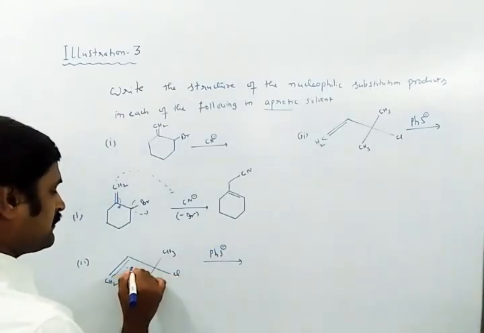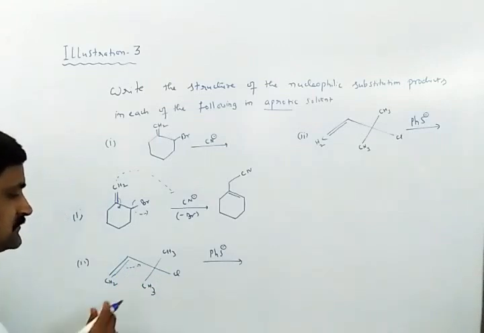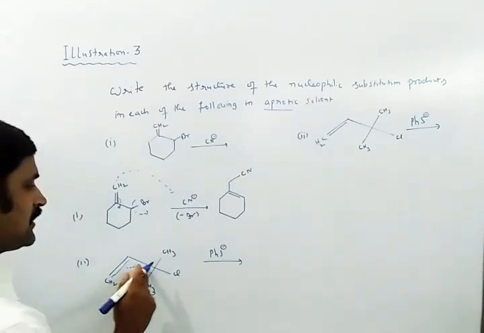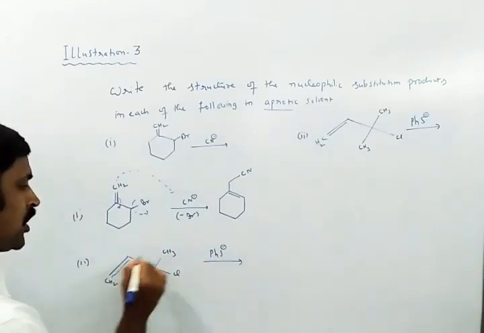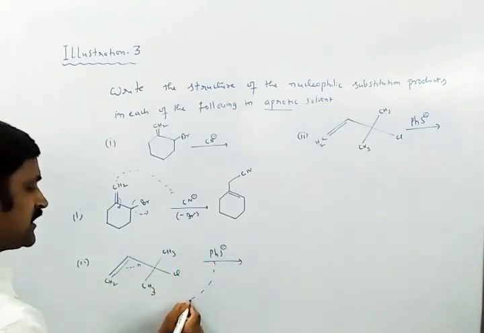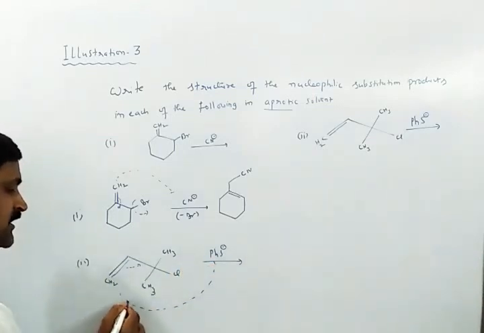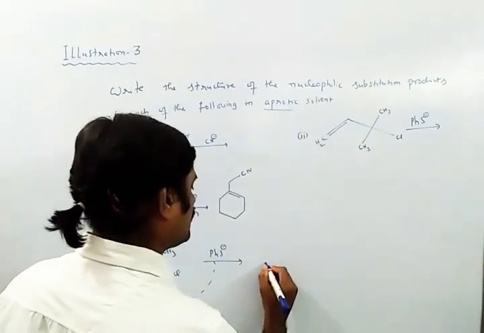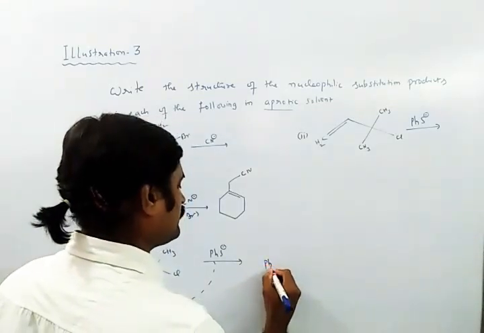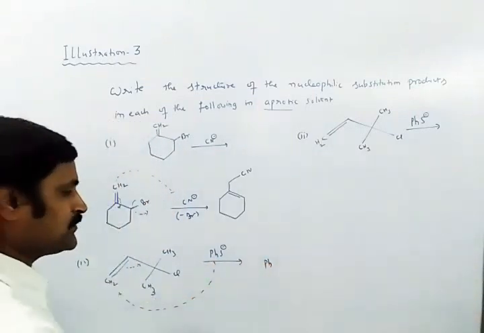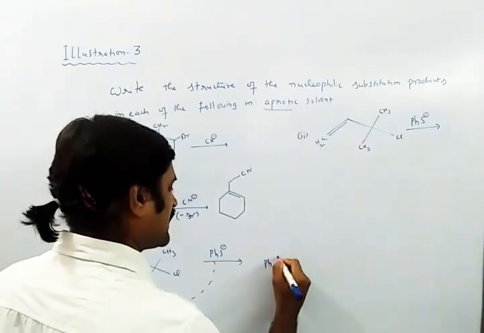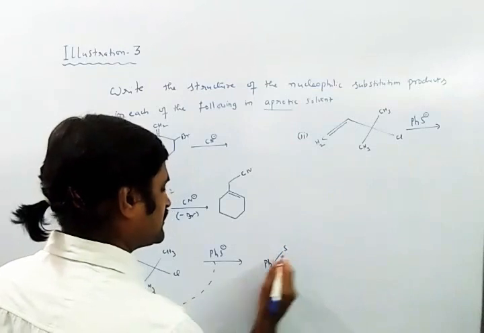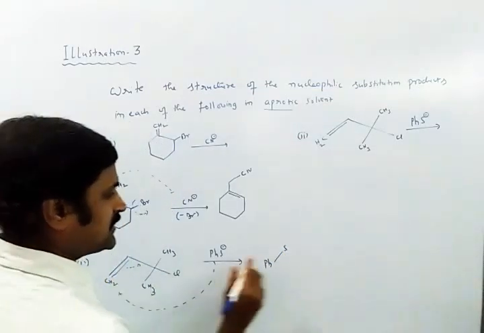At the same time this double bond will shift towards this location. Immediately the thiophenoxide ion will attack on this CH2. Then what comes here is Ph, which is the phenyl group, and the sulfur has the negative charge, which is linked with this carbon.